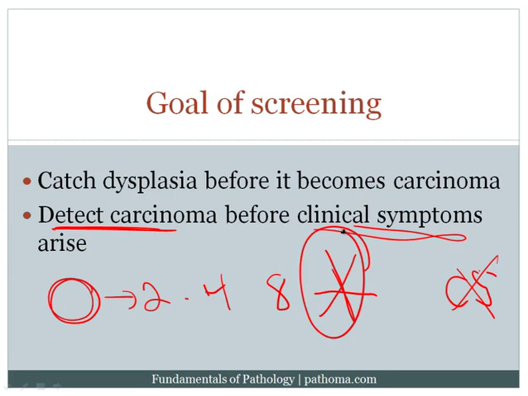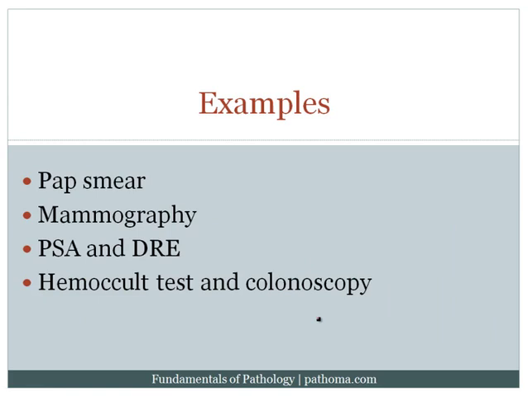And again, the idea is if we catch the tumor here before it produces clinical symptoms, we will have caught the tumor before additional mutations would be allowed to form. And again, the more the mutations, the more aggressive the tumor would actually be. So these are the 2 goals of screening, and this basically comes into play in many different examples. For example, as I told you, what's the goal of the pap smear?